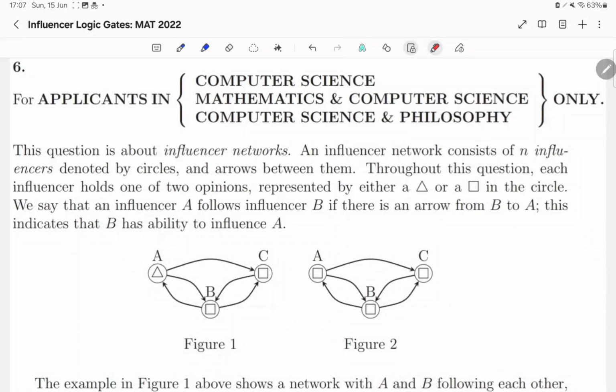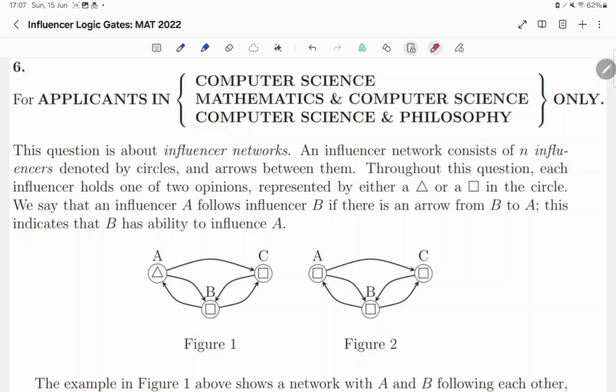Hello and welcome back. Today we'll be doing question 6 from the 2022 MAT paper. This question is for applicants in computer science, mathematics and computer science, and philosophy only. This question is about influencer networks.